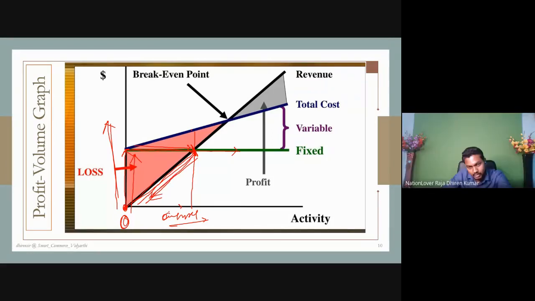This is the revenue curve. This is the fixed cost curve. Now you can easily understand the revenue is below the fixed cost curve. Below the curve, obviously this is the loss. Just one thing. This is the thing.